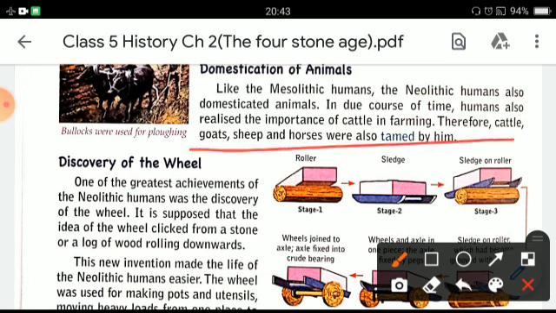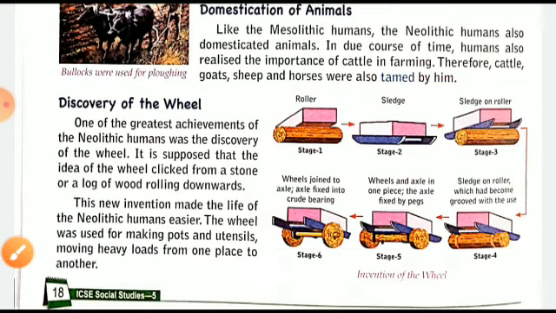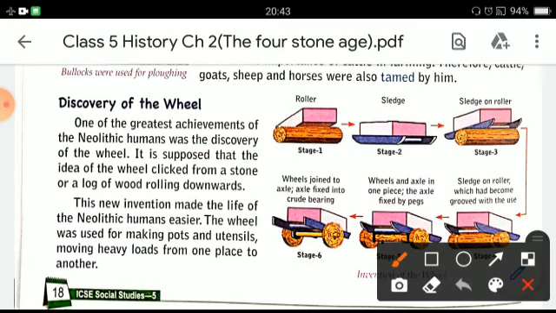Now, discovery of the wheel. One of the greatest achievements of the Neolithic human was the discovery of the wheel. The wheel was discovered in this Neolithic period. It is supposed that the idea of the wheel clicked from a rolling stone. It is the idea which the Neolithic people got when they saw a stone or a log of wood rolling downward.